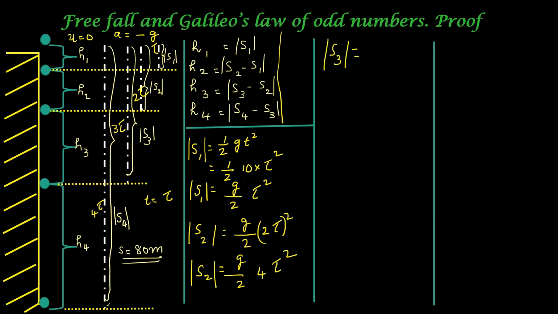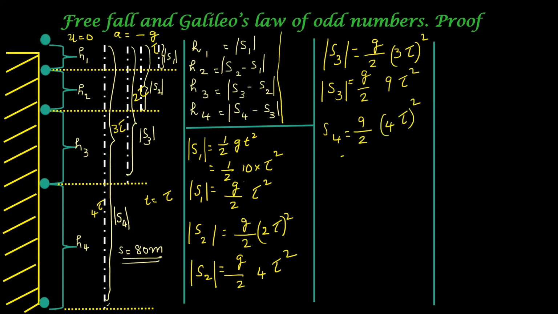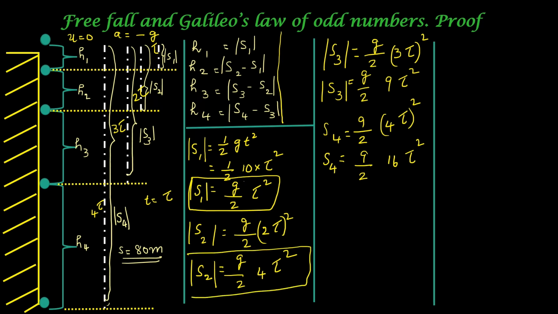Similarly, S3 will be equal to g by 2 (3 tau) square equal to g by 2 9 tau square. And lastly, S4 will be equal to g by 2 (4 tau) square equal to g by 2 16 tau square.